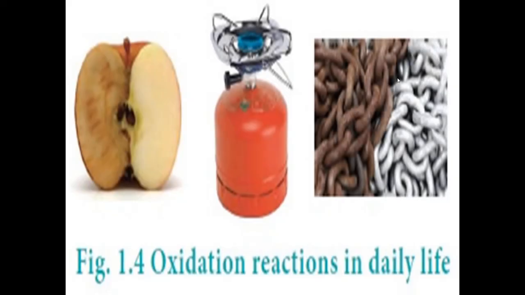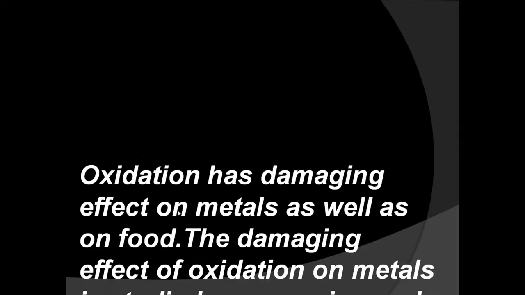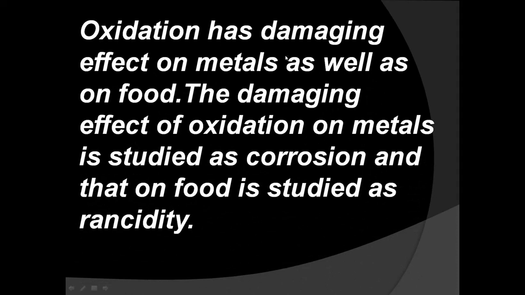Oxidation of metal is referred as corrosion, whereas oxidation of food is referred as rancidity. Oxidation has damaging effect on metal as well as on food.